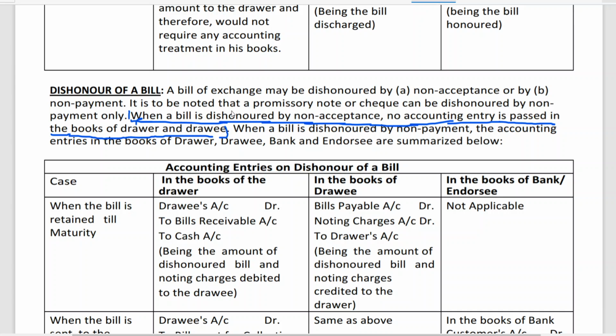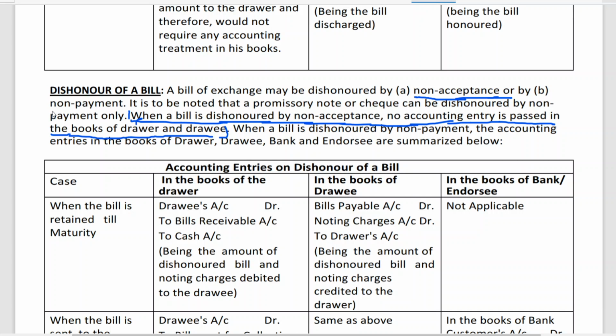So what have you learned today? Non-acceptance means, as I have explained, that the drawee has refused it. So the question of the bill of exchange does not arise there. When a bill is dishonored by non-acceptance, no accounting entry is passed.